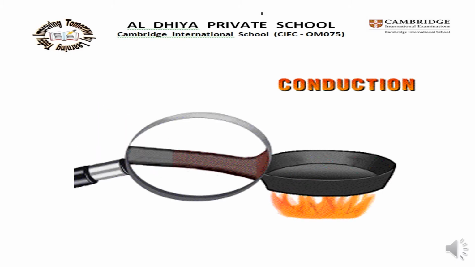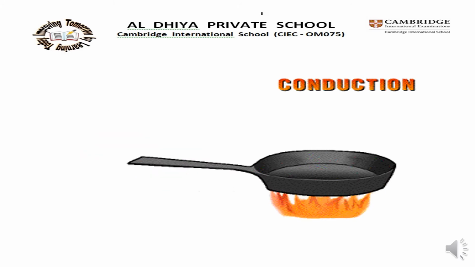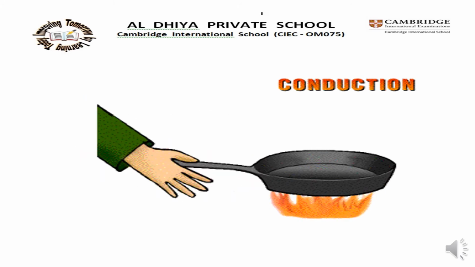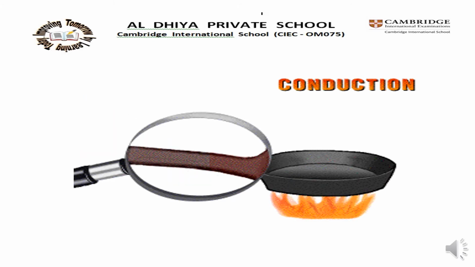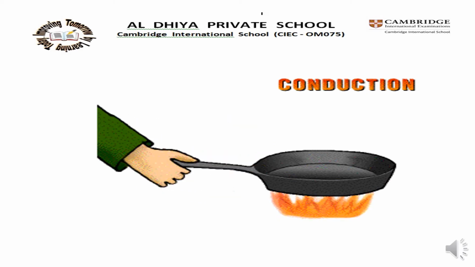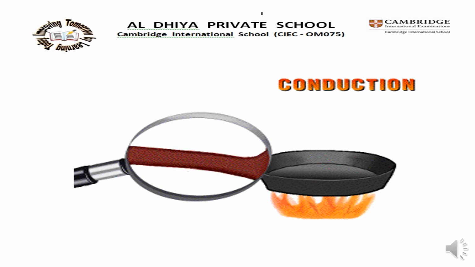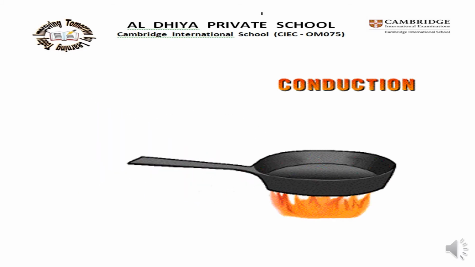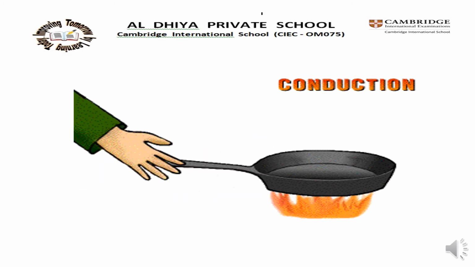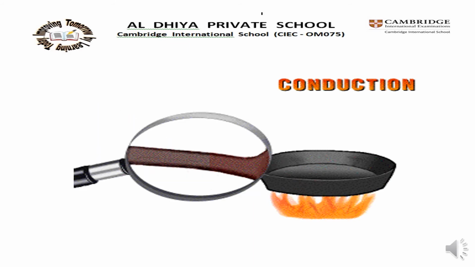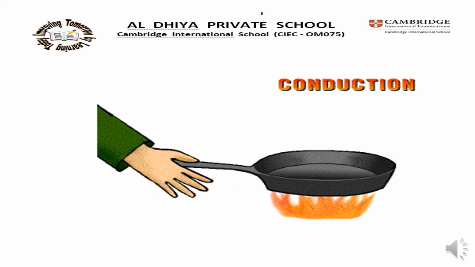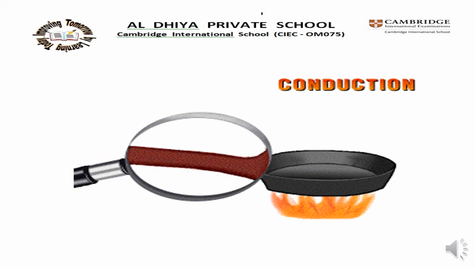How? The atoms in the metal close to the hot plate receive heat energy and vibrate more vigorously. They knock against the atoms a little further into the bottom of the pan and make them vibrate more strongly too. These atoms knock against other atoms a little further up and the kinetic energy is passed on. So the inner surface of the pan, which is next to the water, becomes hot too.